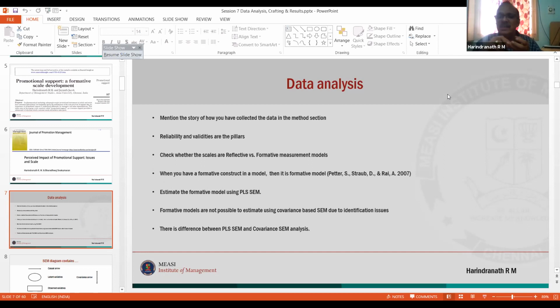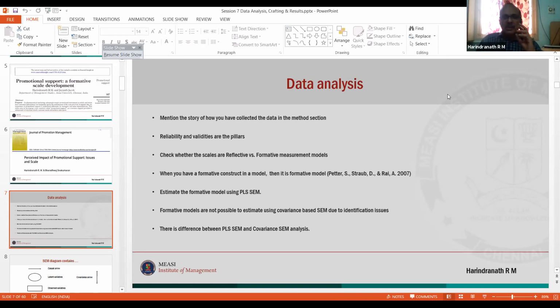For example, in case of PLS, I will have T statistics and beta, but I don't have many fit indices. In case of Amos, I'll have beta and T statistics, and I'll also have many fit indices like C minimum, RMSEA, RMR. A lot of robust ways are available to find out how the data behaves in fitting the model.